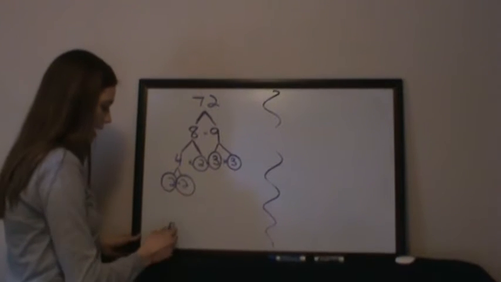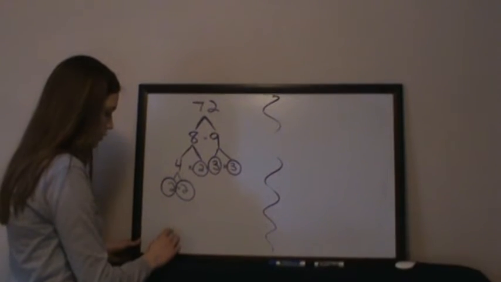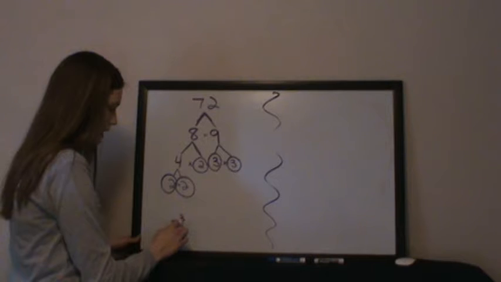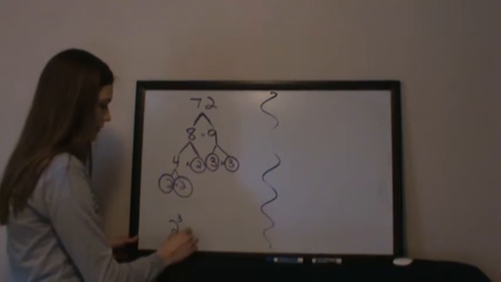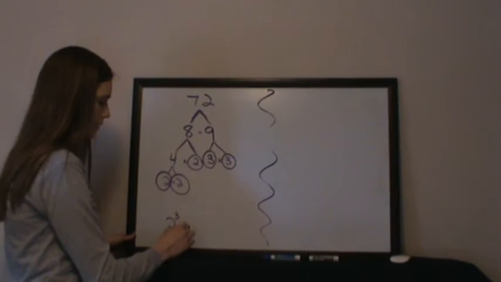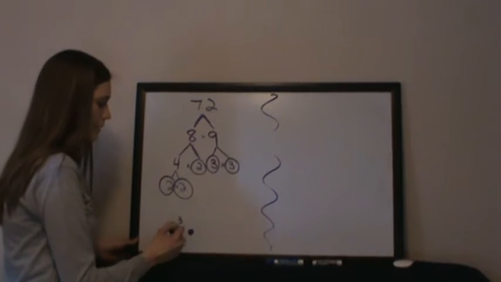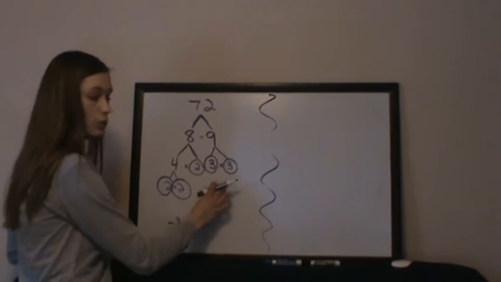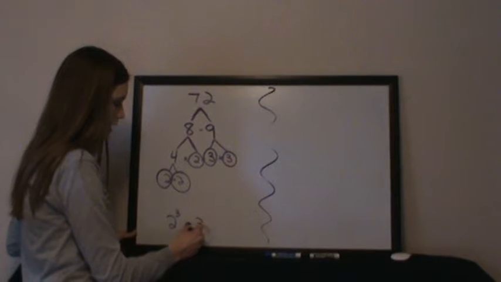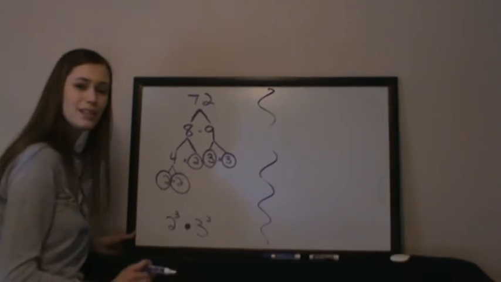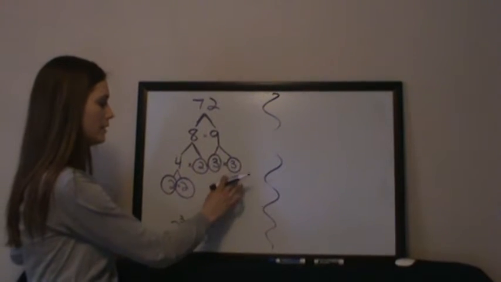How many 2's do I have? I have three 2's, so 2 to the power of 3. Remember this dot means multiply. I multiply that by 3 to the power of 2, since I have two 3's. Why to the power of? Because I'm multiplying the same number together.